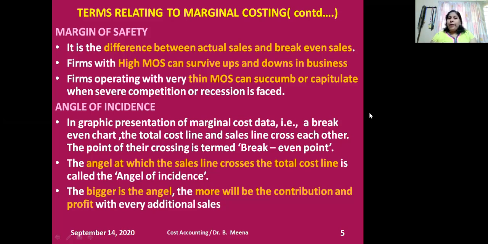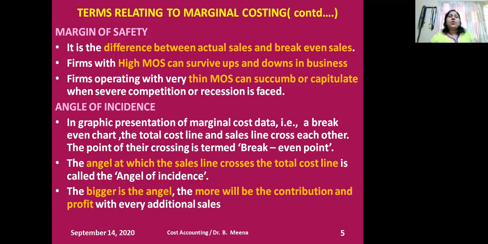So every company wants to know the cushion sales, the margin of safety. How to calculate it? It's the difference between actual sales and break-even sales. Firms with a high margin of safety can survive ups and downs in business. Firms operating with a very thin MOS can succumb or capitulate when severe competition or recession is faced. This is the purpose why all companies want to know the margin of safety. I'll always ensure to have a high MOS, because only those companies can survive at any point of recession in the business.